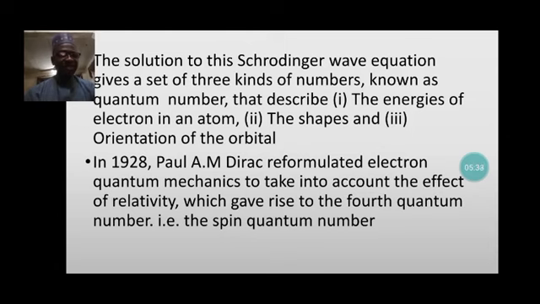So the solution to this Schrödinger equation gives a set of three numbers known as quantum numbers that describe, one, the energy of the electron in an atom, two, the shape, and three, the orientation of the orbital. In 1928, Paul Dirac reformulated electron quantum mechanics to take into account the effect of relativity, which gave rise to the fourth quantum number, that is the spin quantum number.